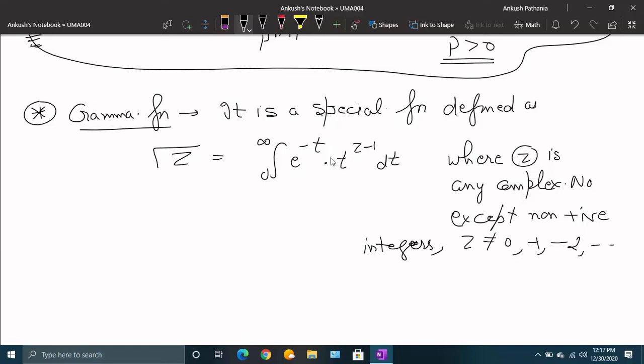Then we define the gamma function as such, and some of its properties that we will be using are gamma